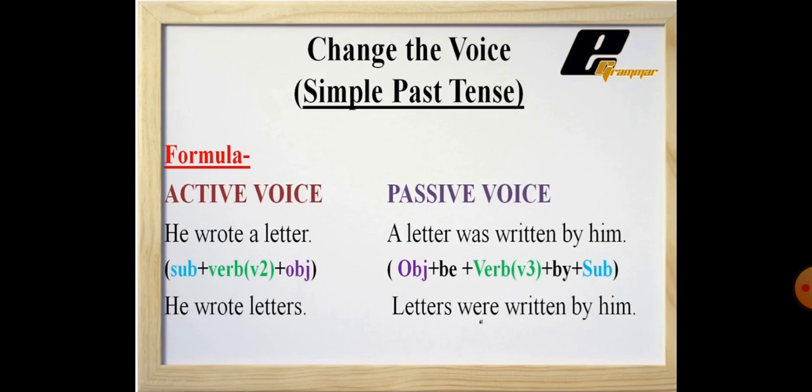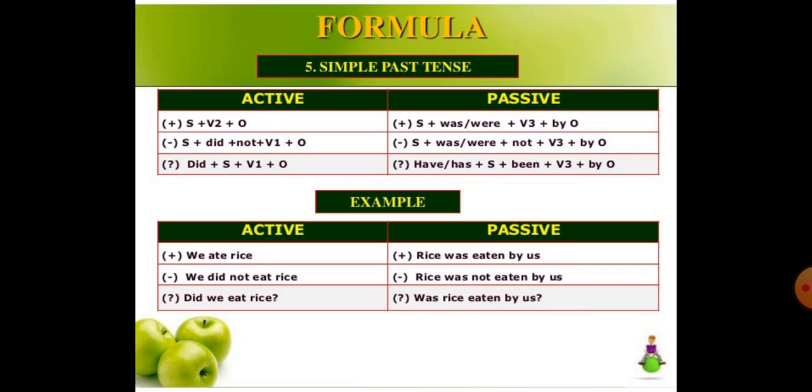Okay, and with a passive form, you need to remember that the third form of verb is used, whether it is any tense: simple, present, past, future, whatever. Now if we are writing the passive form, then always the third form of verb will come. Okay, now again we come to the formula.